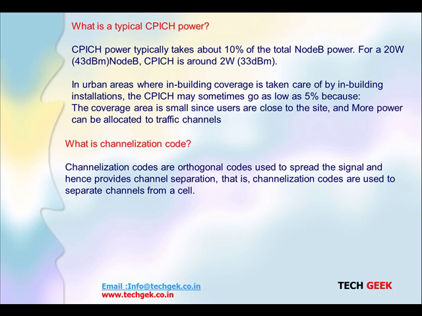What is the channelization code? As we have discussed already, channelization codes are orthogonal codes. What does orthogonal mean? It is nothing but non-interfering. They are used to spread the signals and hence provide channel separation. That is, channelization codes are used to separate channels from the cell.